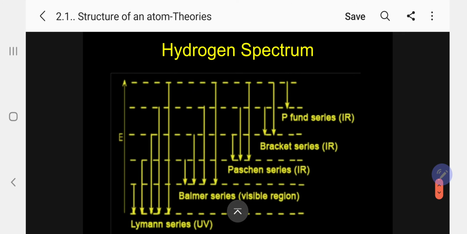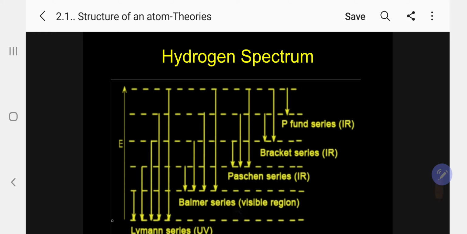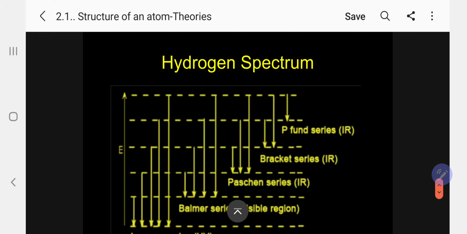You can see here the Lyman series: 2 to 1, 3 to 1, 4 to 1, 5 to 1, 6 to 1. The Balmer series is here: 3 to 2, 4 to 2, 5 to 2, 6 to 2. Then here the Paschen series.